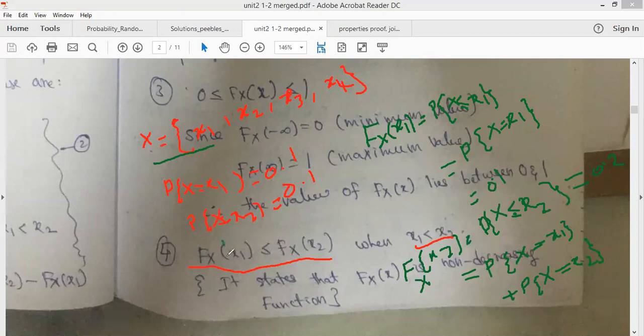For example, if the probability of getting x3 is given as 0.5, can you tell me what is Fx of x3? Can you tell me what is Fx of x3 now? Hello students, what is Fx of x3 now?